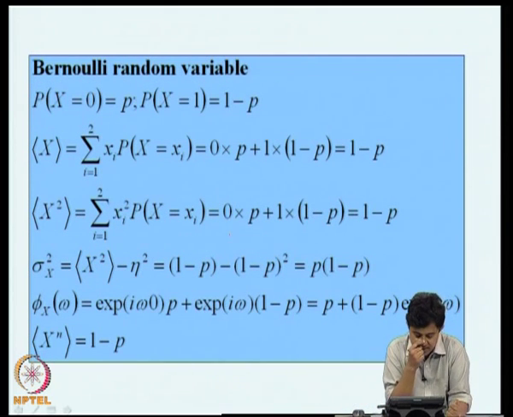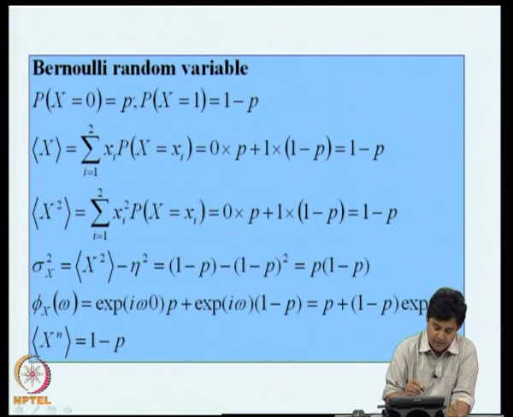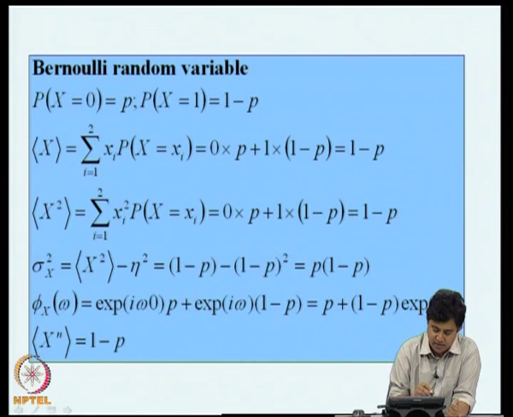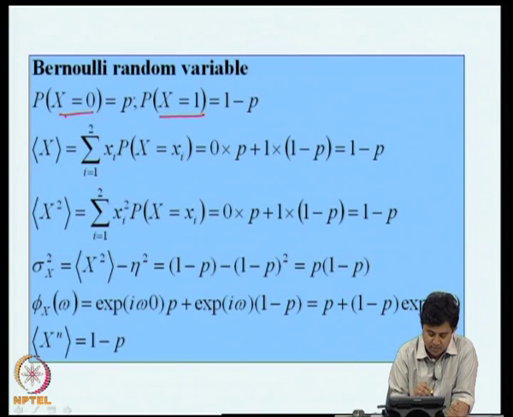Now, we will consider one example. For a Bernoulli random variable, let us find out its mean and variance. For a Bernoulli random variable, there are two possible outcomes, x equal to 0 and x equal to 1. The probability of x equal to 0 is p and of x equal to 1 is 1 minus p.